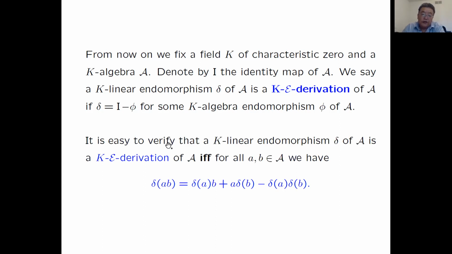It is easy to verify that a K-linear endomorphism delta of A is a K-E-derivation of A if and only if, for any a, b in A, we have this equation. If you forget the last term, that's the Leibniz rule for derivations. So it's close to a derivation, except it has one more term. These so-called K-E-derivations have been studied by many people under several different names.